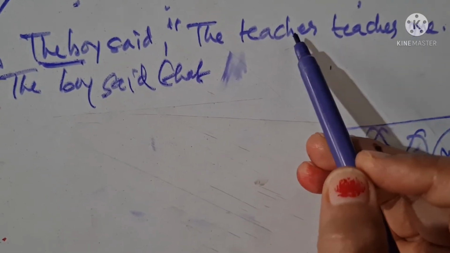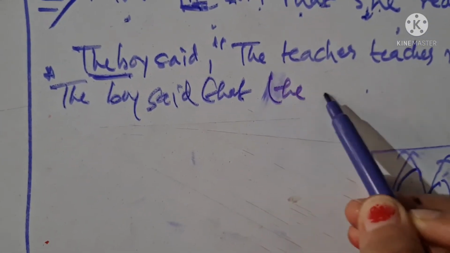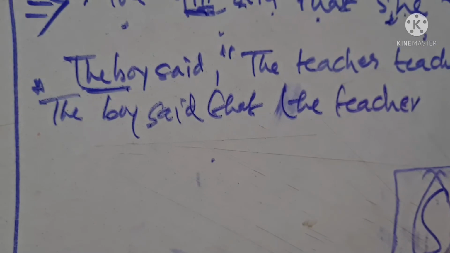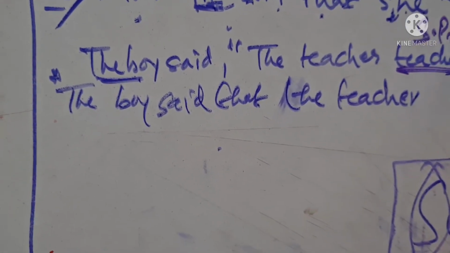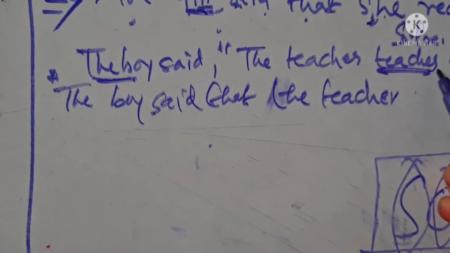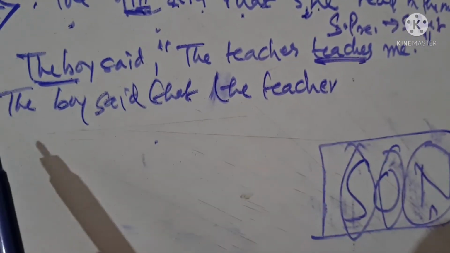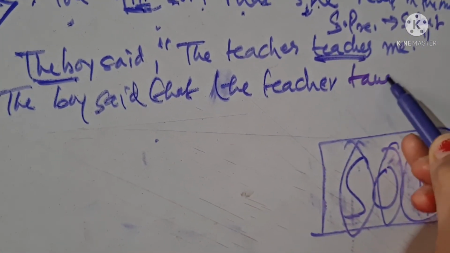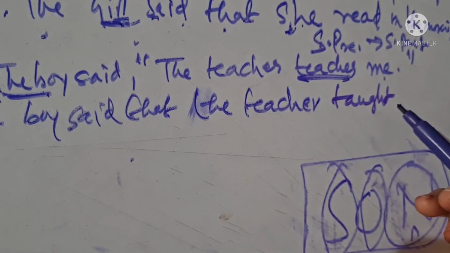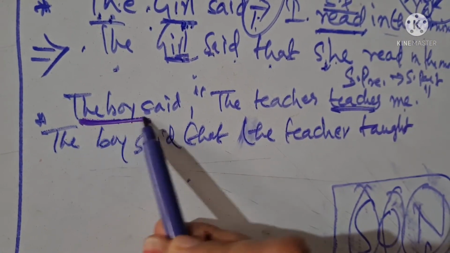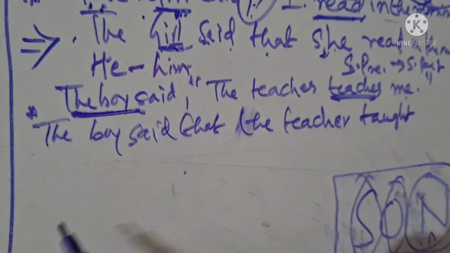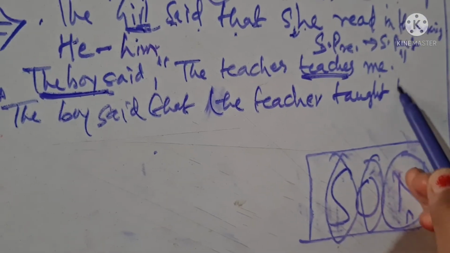So you will use the same thing over here again. The teacher. The boy said that the teacher teaches. Simple present. Now you will change into simple past. So what could be the past form of teaches? It is taught. So the boy said that the teacher taught. Now me. What is going to change? Me to us or to me to you? Absolutely right. It is about the boy. It is he. And he is going to change into his or him according to the sentence. So the boy said that the teacher taught him.